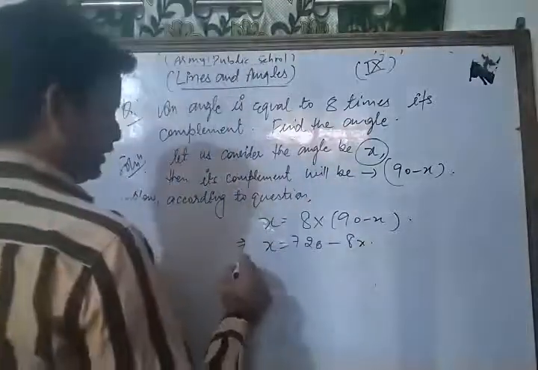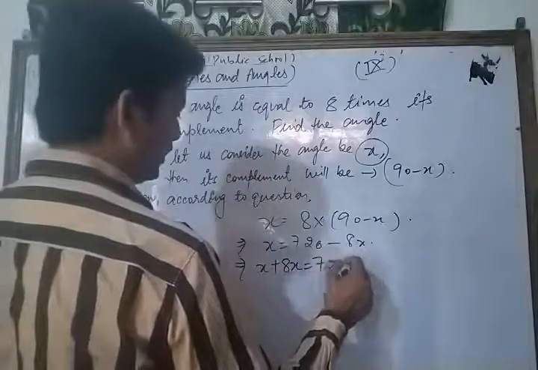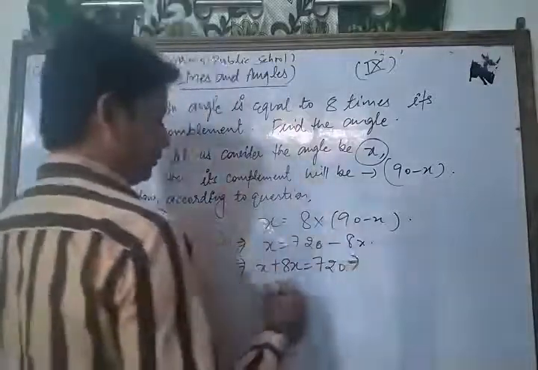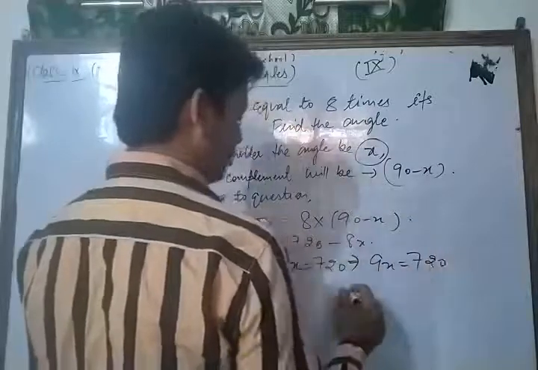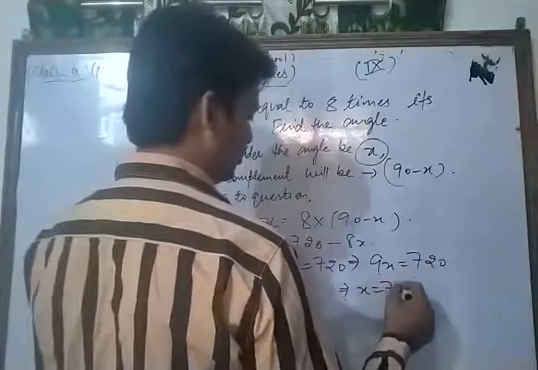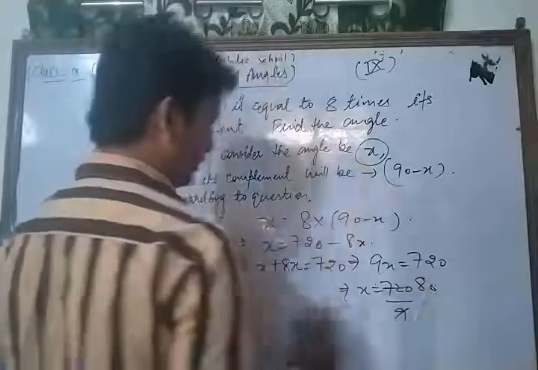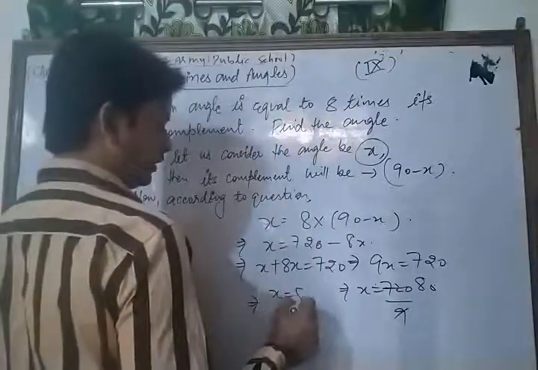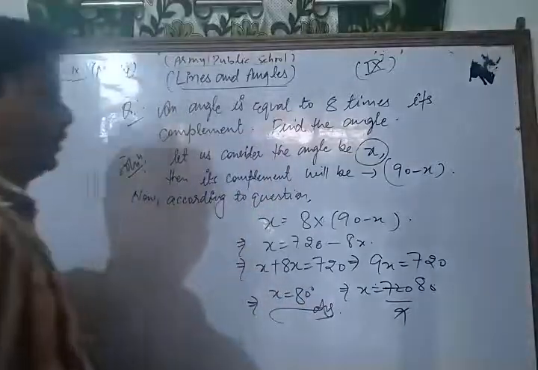Now we transfer that side: x plus 8x is equal to 720. So 9x is equal to 720, so x is equal to 80. Thus the required angle x is 80 degrees. This is the required solution of the given question.